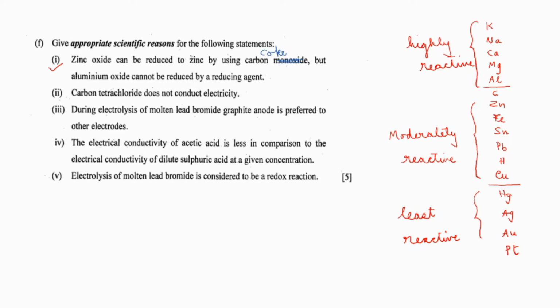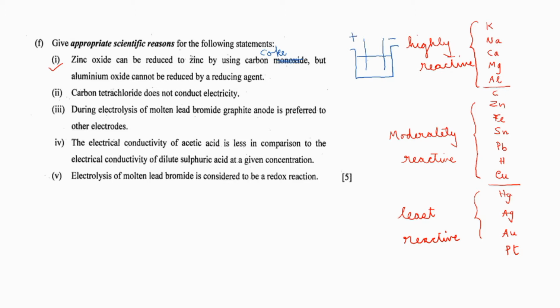In order to answer this question, we should have an idea about the position of the elements in the reactivity series. See, potassium, sodium, calcium, magnesium and aluminium. We are considering them as highly reactive. So, in order to get back these metals from their corresponding oxides and chlorides, there is only one method of reduction. What is that? They can be reduced only by electrolytic method. We will have to melt the metal oxide or metal chloride and pass electricity through that.